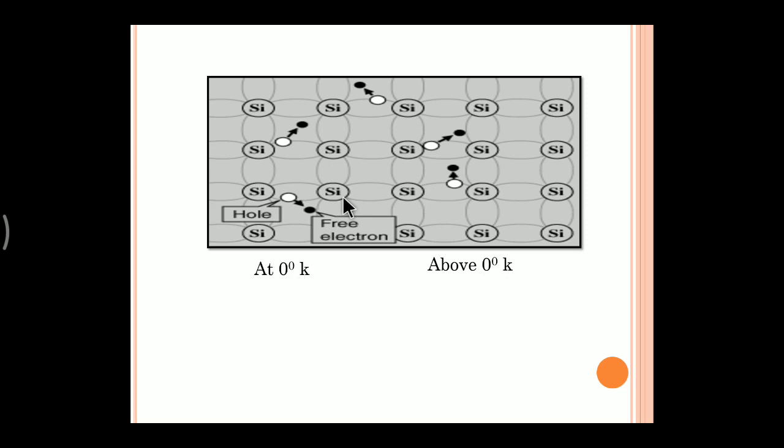Here, at 0 degree Kelvin, it is completely stable. But what happens above 0 degree Kelvin? The electron leaves its space and a hole is produced there, and that electron becomes free to conduct electricity. So here the white dot shows the holes and the black dot indicates a free electron.